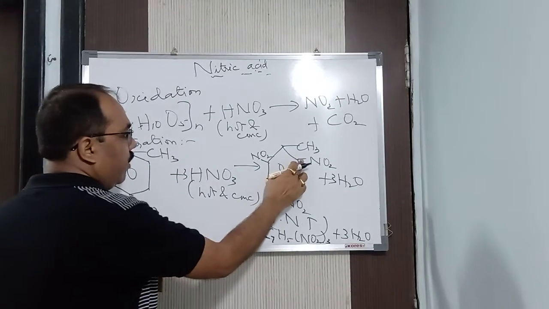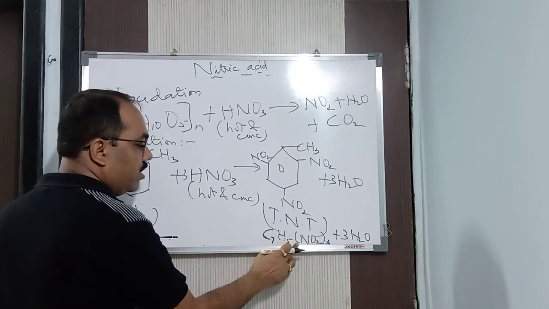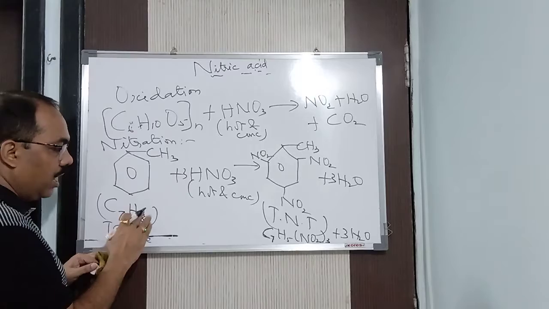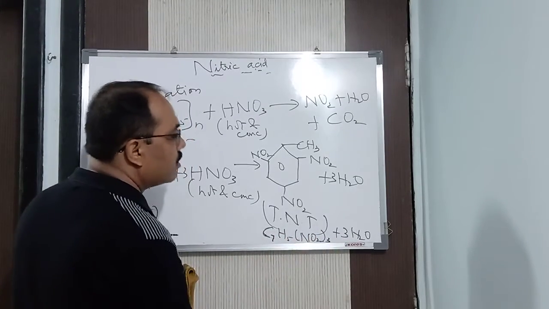Here I have removed one hydrogen, here I am removing one hydrogen, here I am removing one hydrogen. And instead of that, I am putting 3 NO2. So how many hydrogens were there? 8. I have removed 3. How many will remain? 5. So I got C7H5(NO2)3 plus 3 water.